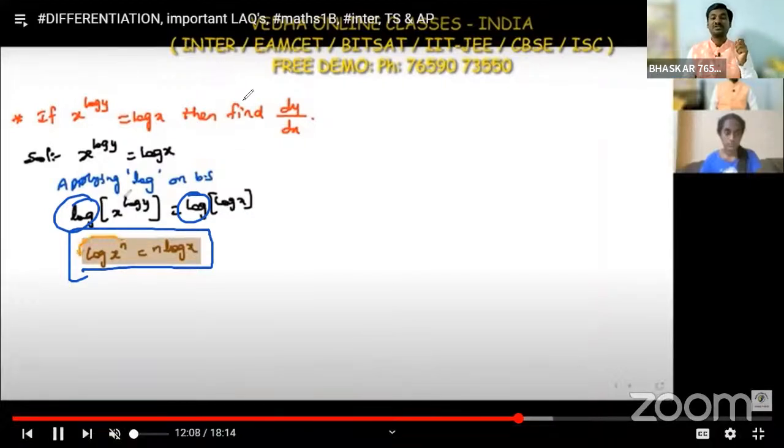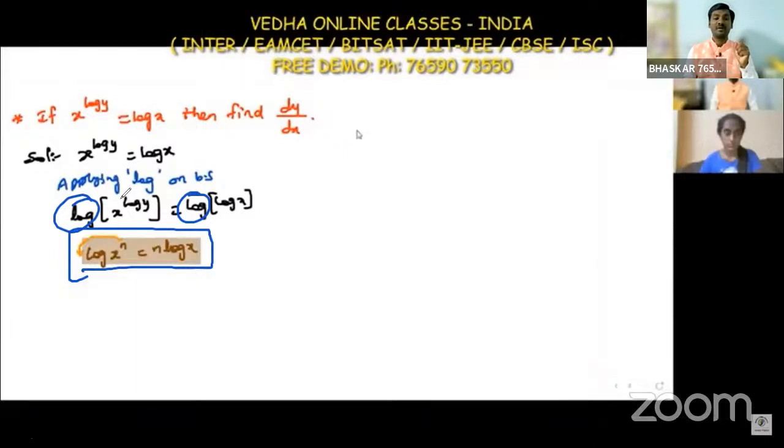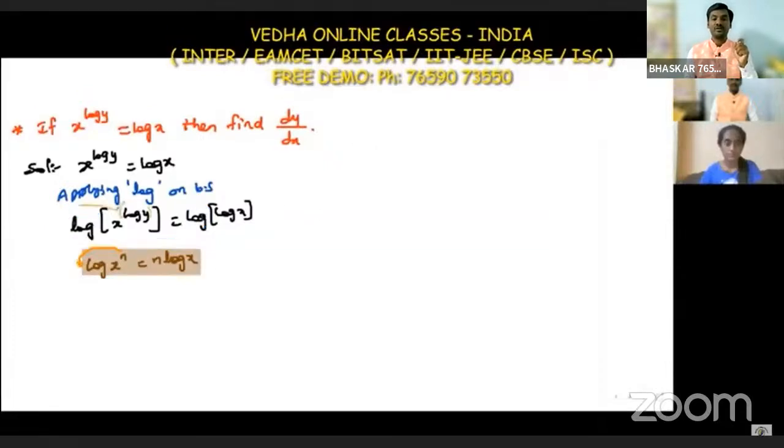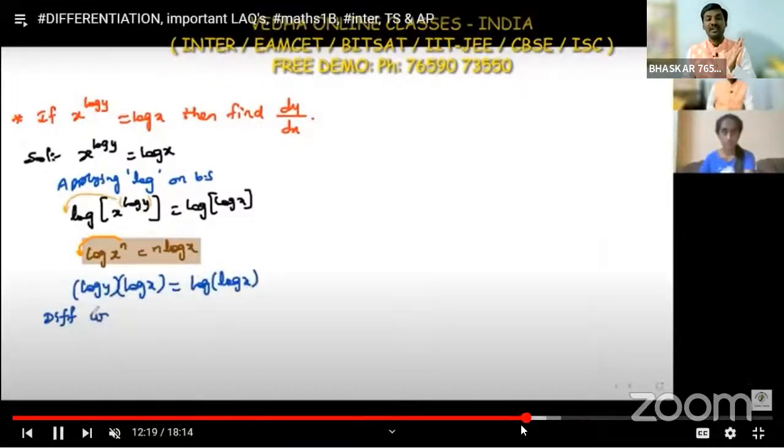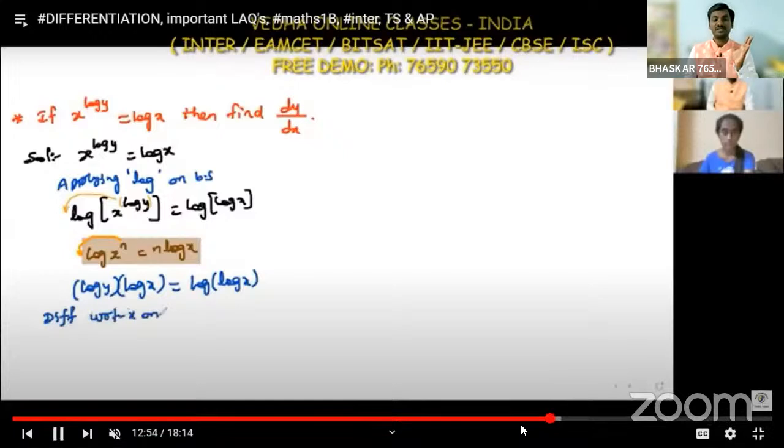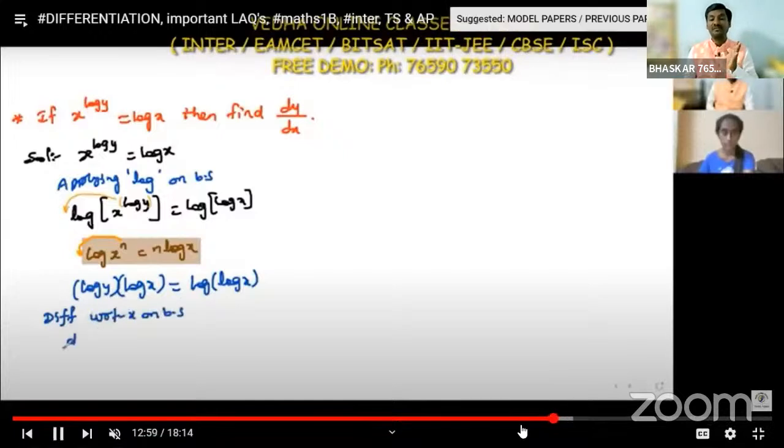We use this formula every time. Whatever power we have, we write that power as a coefficient. So log y is the power here, and we write that as a coefficient into log x is equal to log of log x, and we differentiate again.